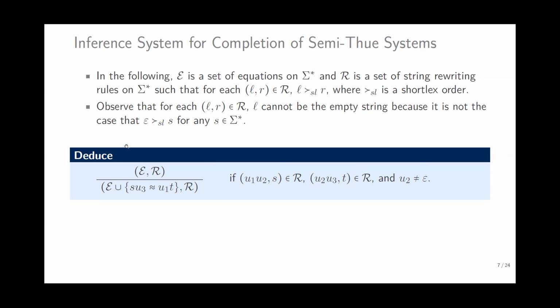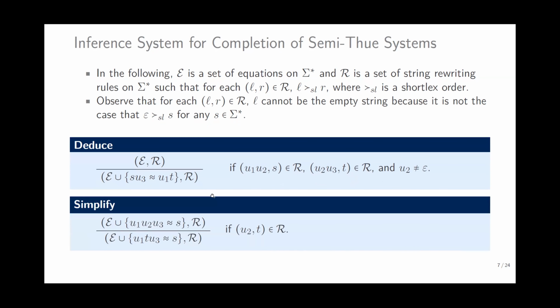The advantage of an inference system is that we can use a modular approach instead of using algorithms. So for deduce, the upper part is the premises, and the lower part is the conclusion. If the condition is satisfied, the conclusion is derived. Basically, if there is an overlap between two rewrite rules, we just resolve these overlaps by adding the equations.